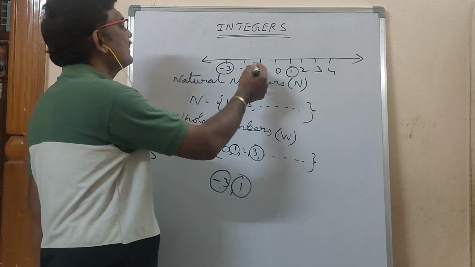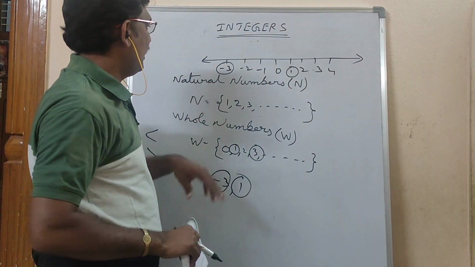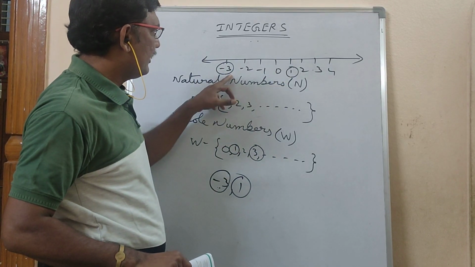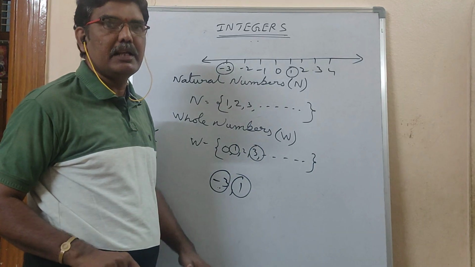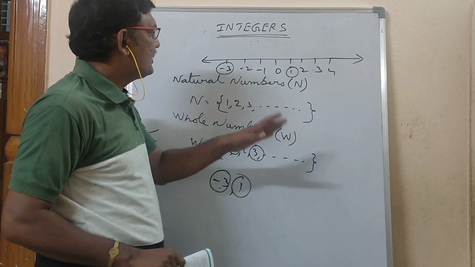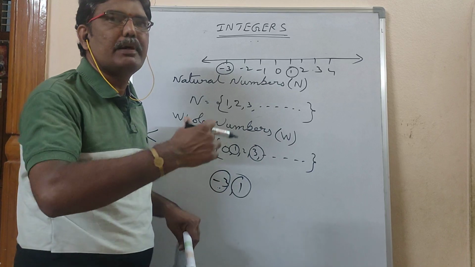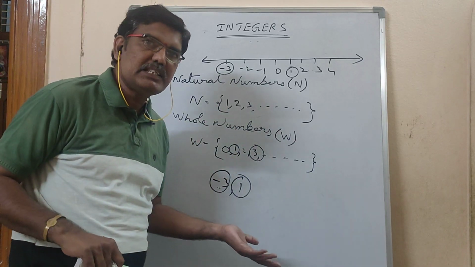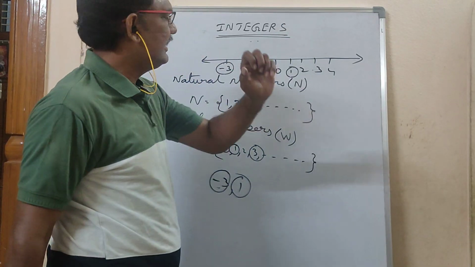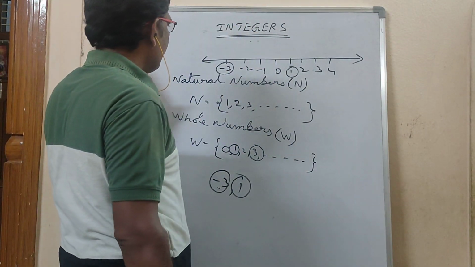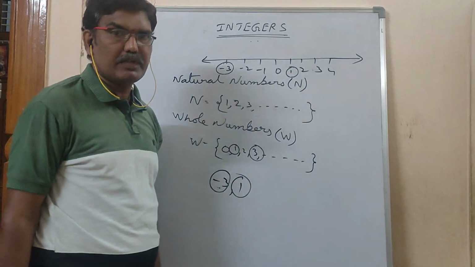First see the positions. You have to represent these two numbers on the number line first. Then decide which number is on the left side and which is on the right side. I am standing like this, so the left hand is this one. The left side number is -3. The right side number is 1.